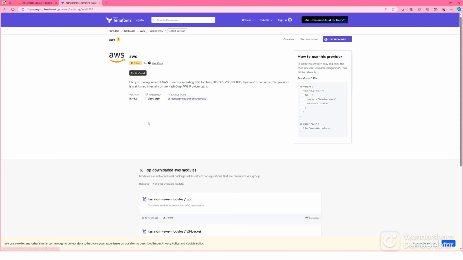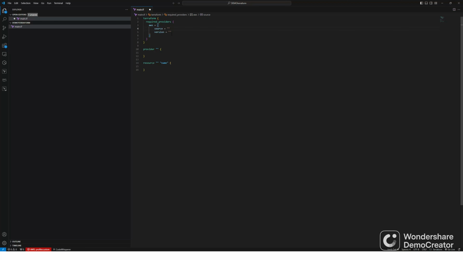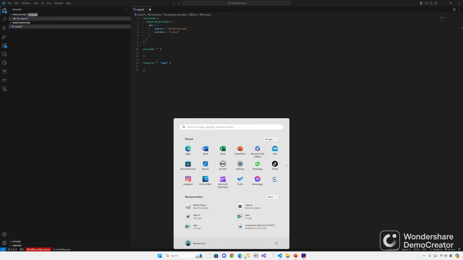You can go here and get more detail. This is the latest version, 5.46.0. So let's give source hashicorp/aws, version is 5.46.0, right?